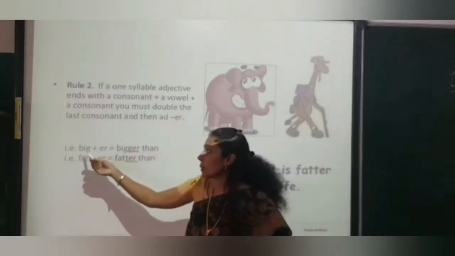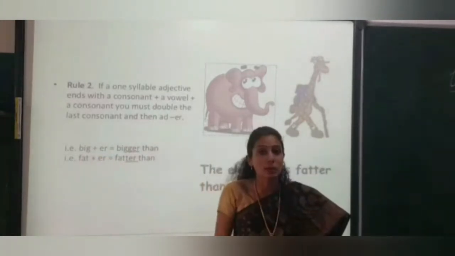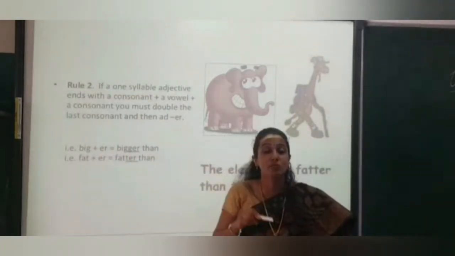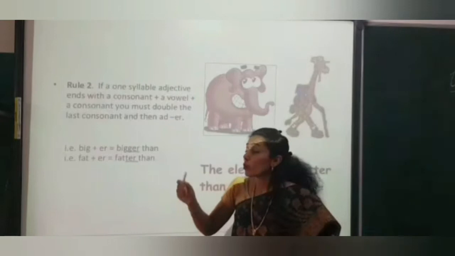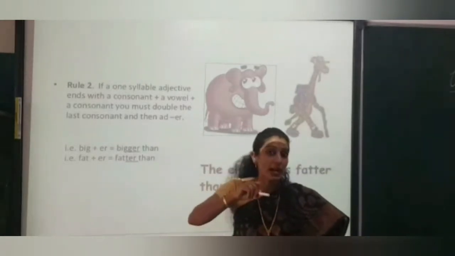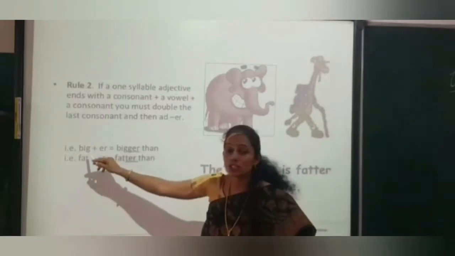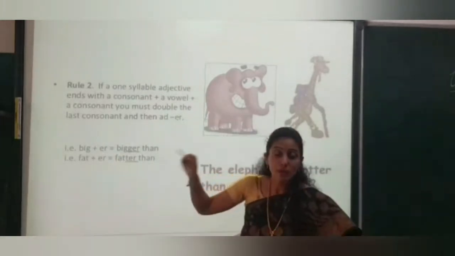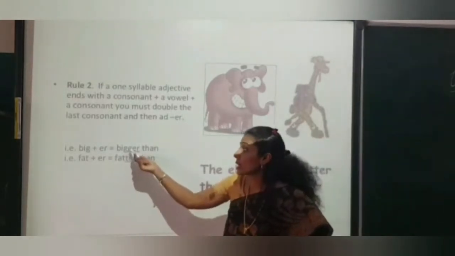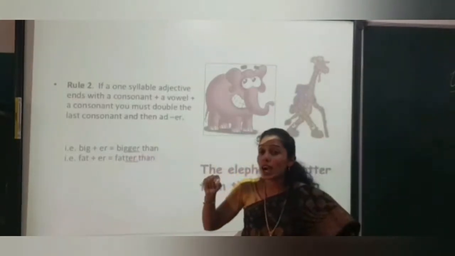For example, big. Big is a one syllable word. The last letter in this adjective is G. So when we are using the comparative form, we have to double the last consonant. Which is the last consonant? G. So when I use comparison, I write bigger and I add ER.